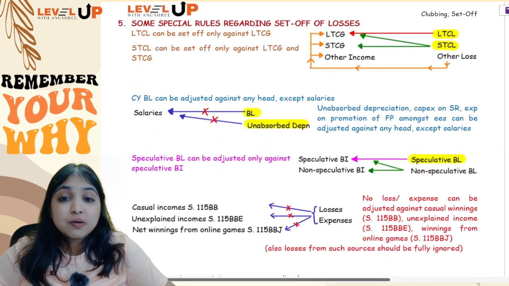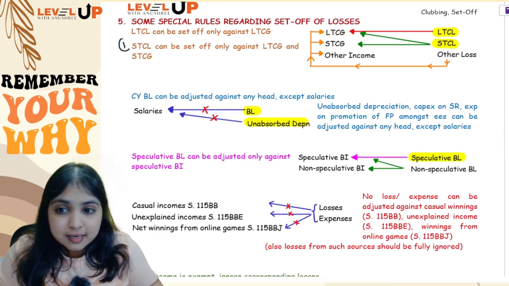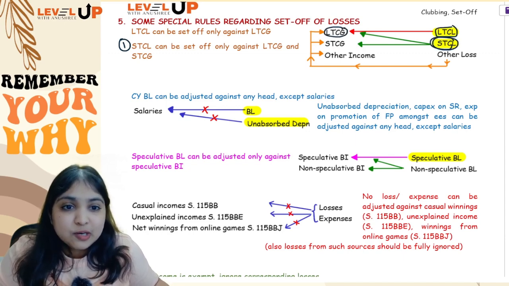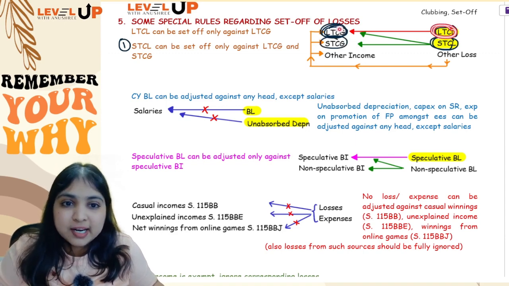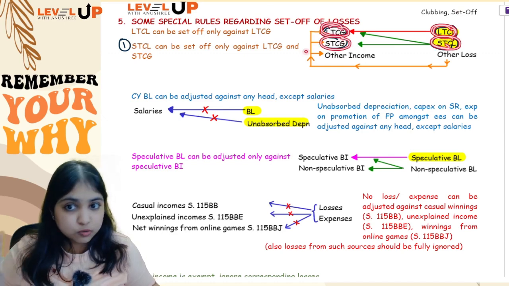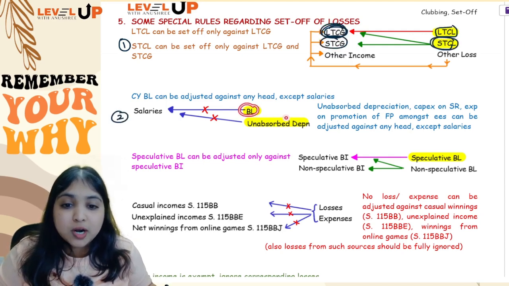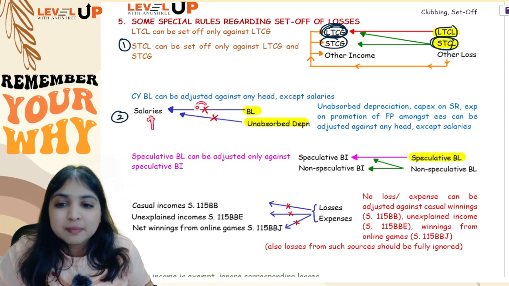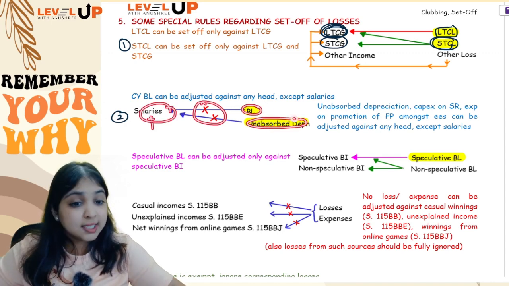Small point. Now comes some special rules relating to set off and carry forward of losses. First rule, listen carefully. LTCL you can adjust only against LTCG. STCL you can adjust against LTCG also, STCG also. Then comes the second rule. In case you have any business loss or unabsorbed depreciation, they can be adjusted against any head. Only thing is, they can't be adjusted against salaries. So business loss and unabsorbed depreciation cannot be adjusted against salaries.